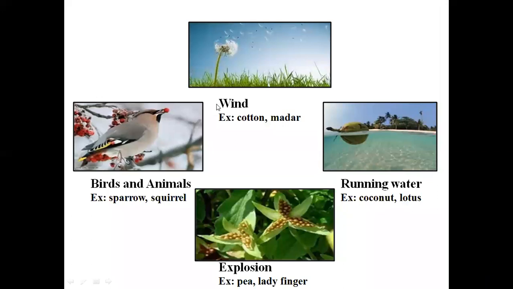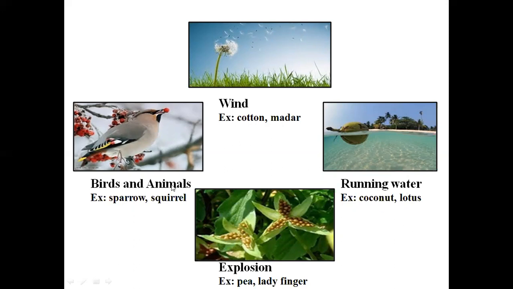Children, we can see the examples here. Seeds such as cotton and madar seeds disperse from one place to another because they are lightweight and they are transferred by wind. See here, coconut and lotus, these plants and trees, their seeds are dispersed by running water. The plants growing near water use the running water mode for the dispersal of their seeds.